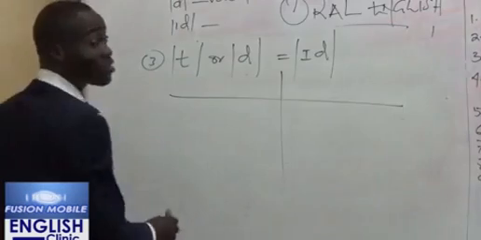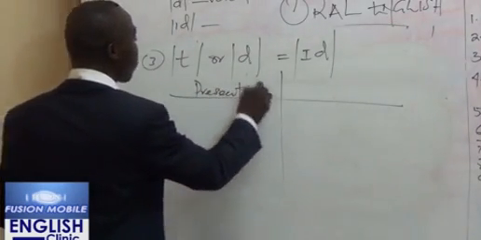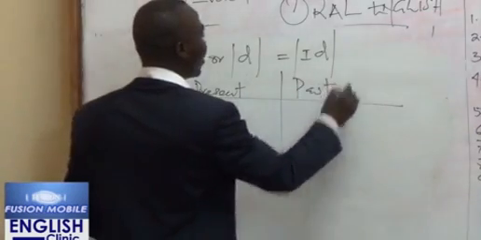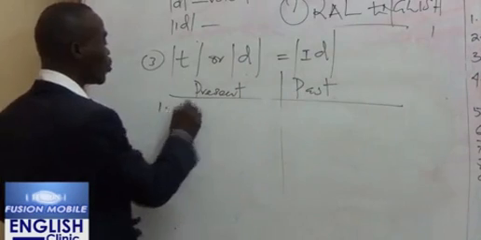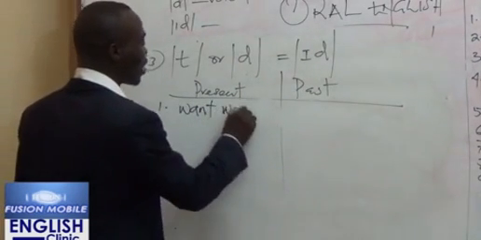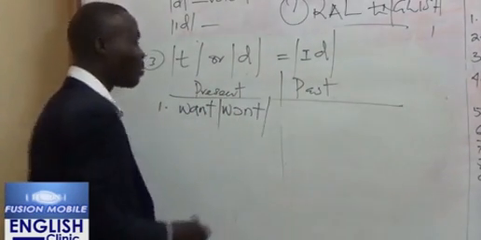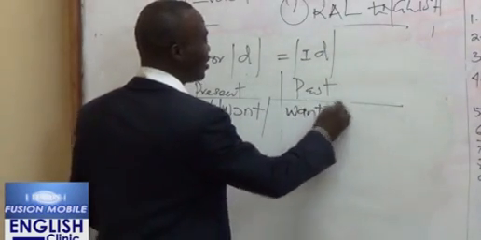For instance, when we look at the following, we have present and we have past. Let's consider the example want. W-A-N-T. To transcribe want, this is what you have. The past tense of want is W-A-N-T-E-D.